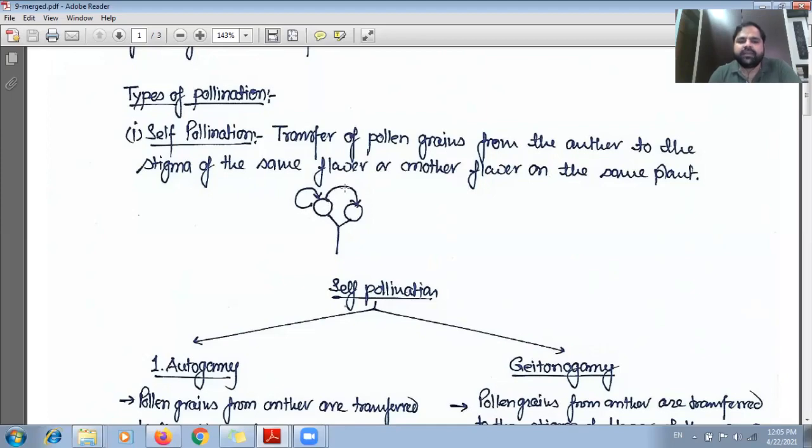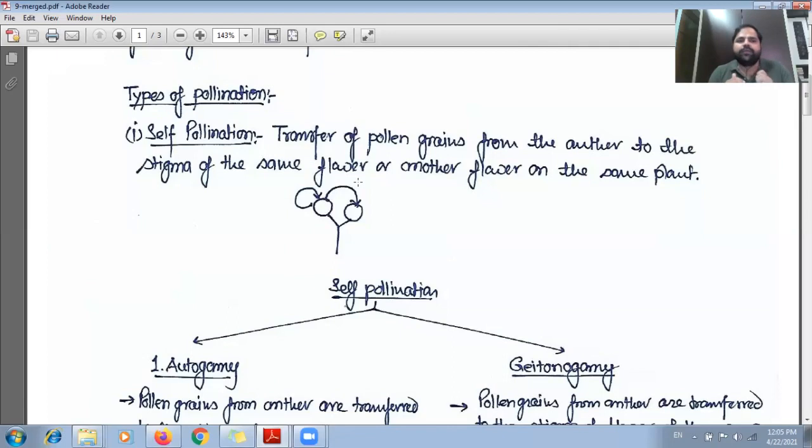So the second arrow is representing the second line of the statement. The pollen grain either will be transferred onto the same flower, or another flower which is present on the same plant, and this will be called self-pollination.